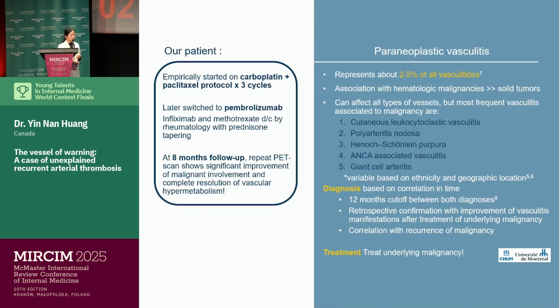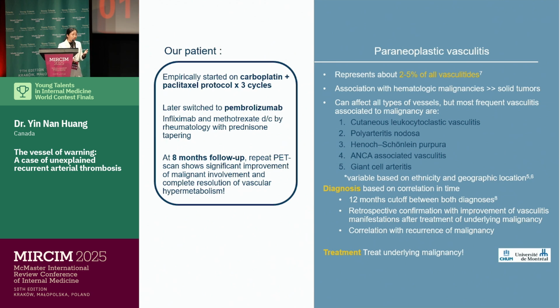The patient was treated with chemotherapy and then later switched to immunotherapy. And a PET scan that was done 8 months after showed significant improvement in his malignant involvement and complete resolution of the vascular hypermetabolism. So we're facing a very interesting case of paraneoplastic vasculitis, which represents only about 2 to 5% of all vasculitis and is most often associated with hematologic cancers rather than solid tumors.